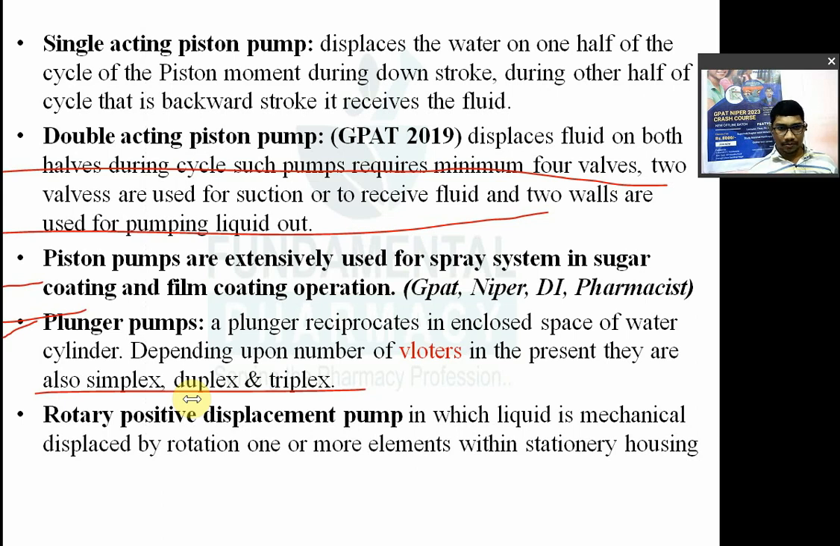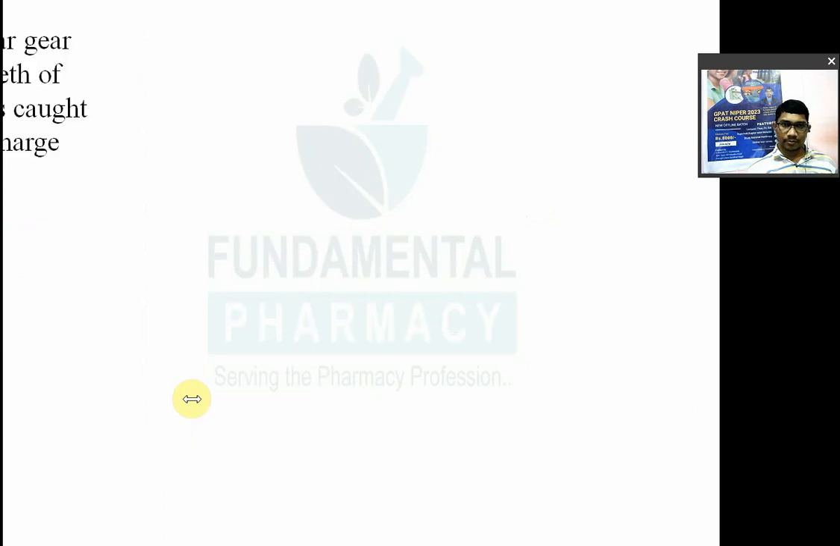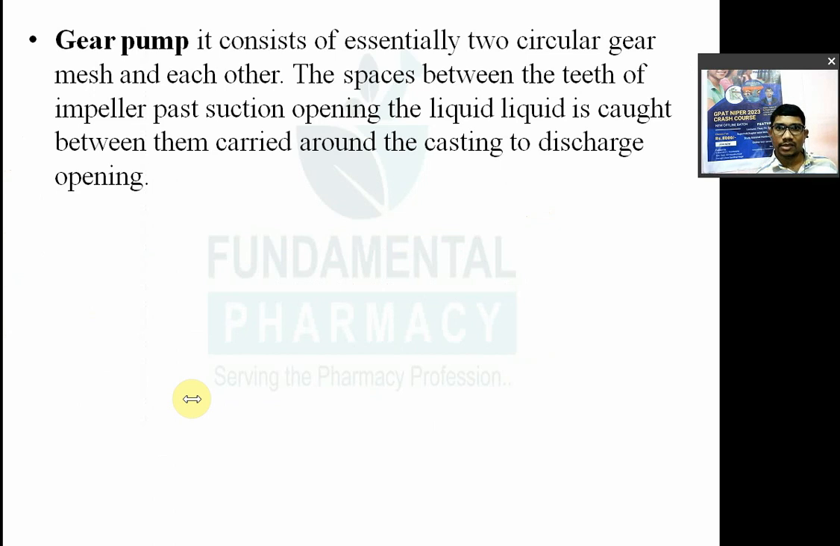वो डिफरेंस है. रोटरी पॉजिटिव डिस्प्लेसमेंट पंप मतलब क्या? रोटरी पॉजिटिव डिस्प्लेसमेंट पंप in which liquid is mechanically displaced by rotation of one or more elements within the stationary casing. उसका एक एग्जांपल था गियर पंप. गियर पंप has essentially two circular gears. दो gears रहेंगे. They are meshed with each other.